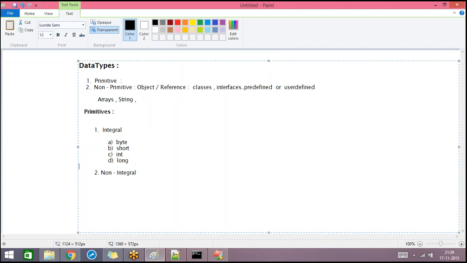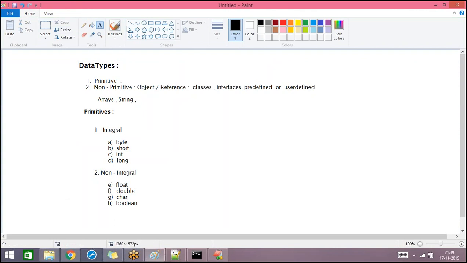In the non-integral category we have four more data types. One is float, the other one is double, and we have char and boolean. We have these four different non-integral data types.